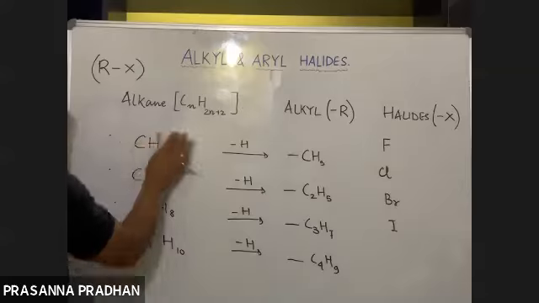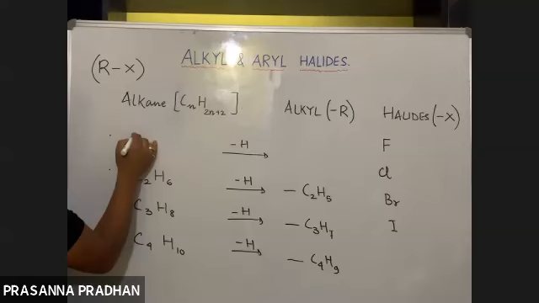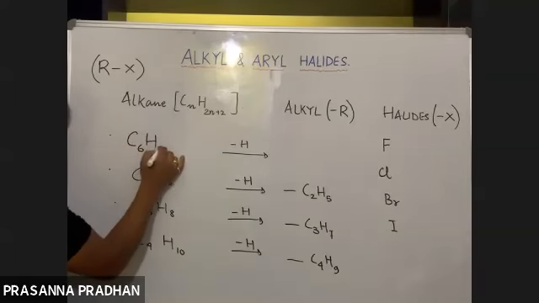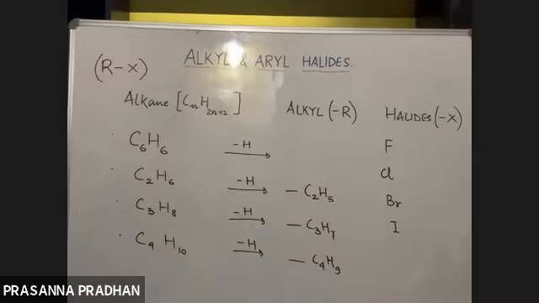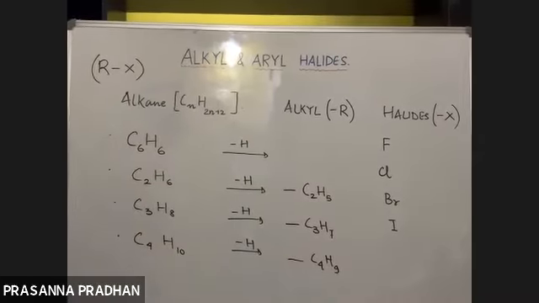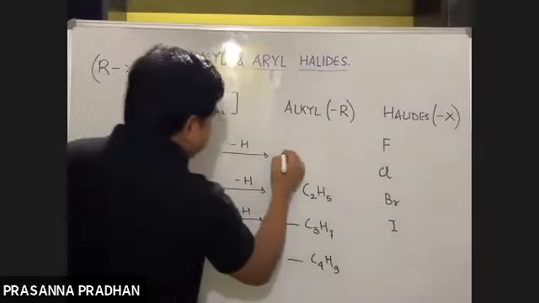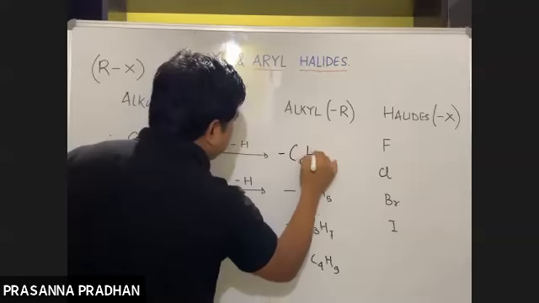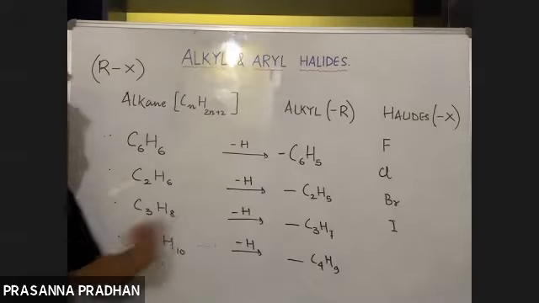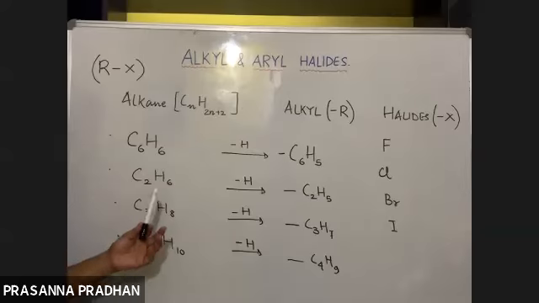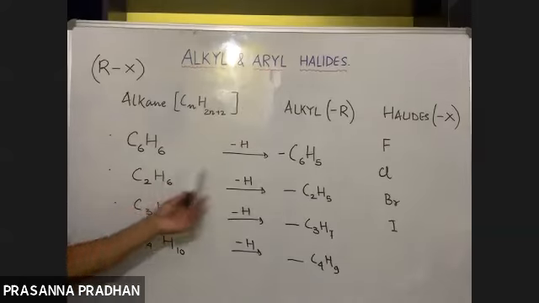Fine. Now similarly, what is the formula of the benzene molecule? The formula of benzene is C6H6. If I remove a hydrogen atom from benzene, what is the fragment? C6H5. By the way, what are the names of these alkyl groups? The alkyl group obtained from methane is known as methyl. The alkyl group obtained from ethane is known as ethyl.